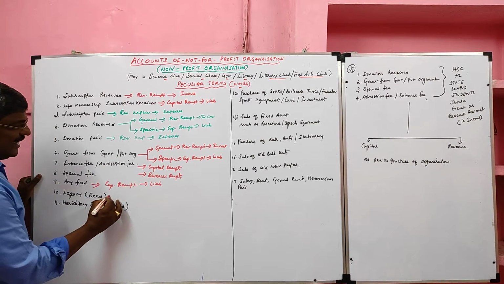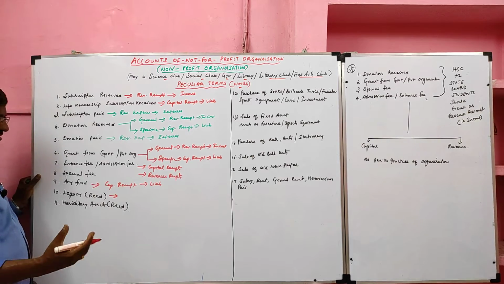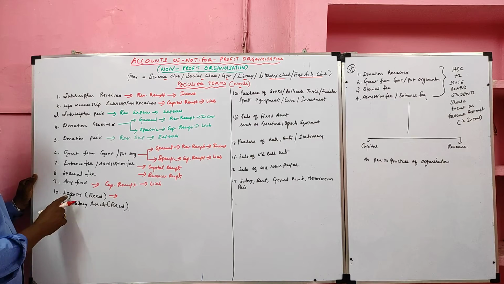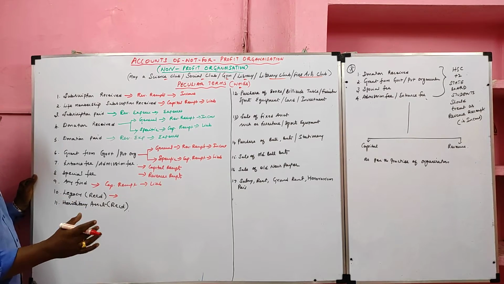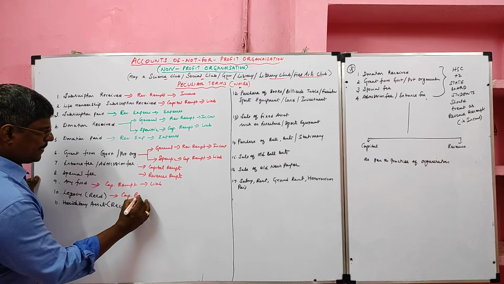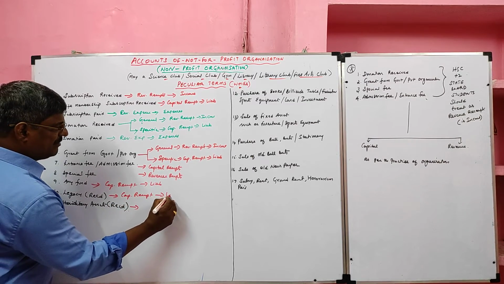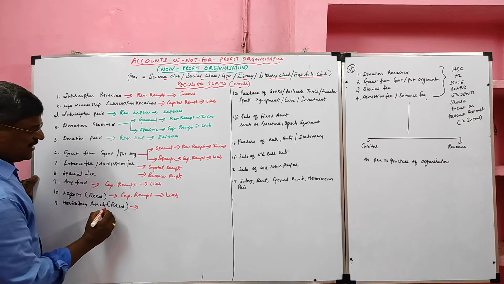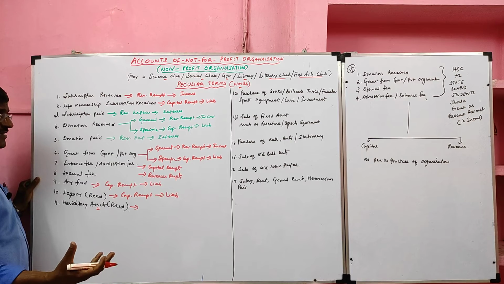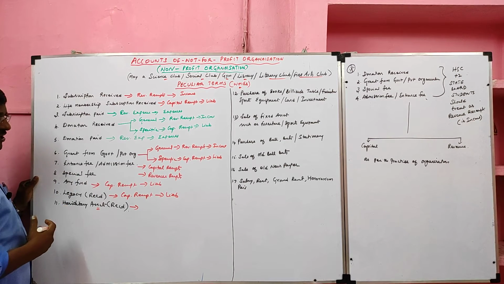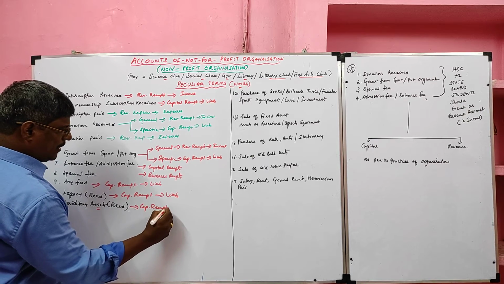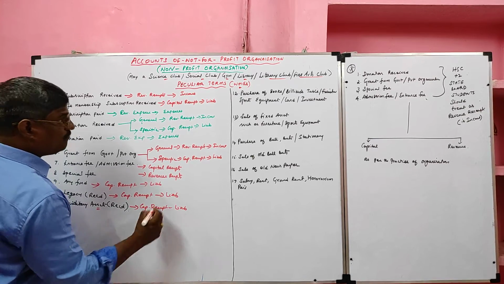Then legacy. Legacy is a kind of donation. It is a property transferred by a family to the organization. Legacy or hereditary asset, both are the same. So it will be a capital receipt and appears in the liability side. Hereditary asset, don't consider this one as an asset. It is an amount or property received from the family to the organization. It is a capital receipt and appears in the liability side.